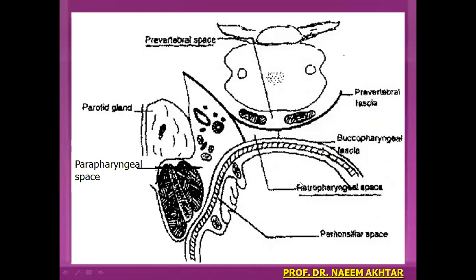This is again the diagram showing you the retropharyngeal abscess, and then these two may burst into parapharyngeal space leading to forming the parapharyngeal abscess. This is the detailed view of the retropharyngeal space and its abscess diagrammatically.